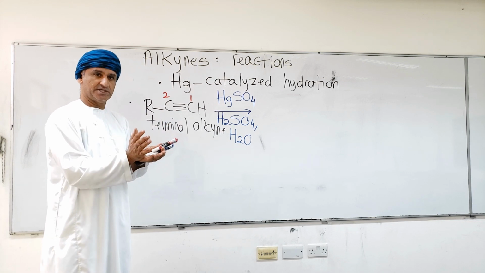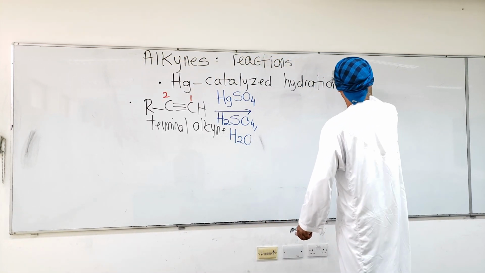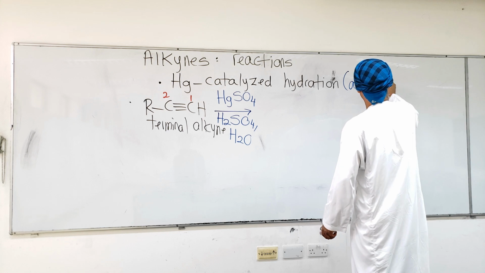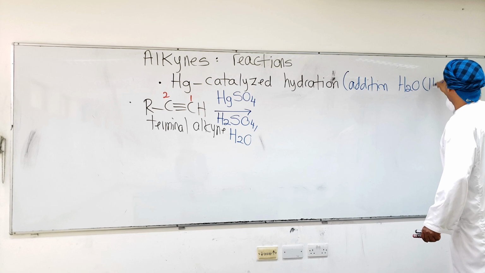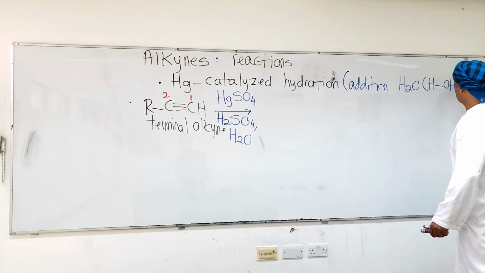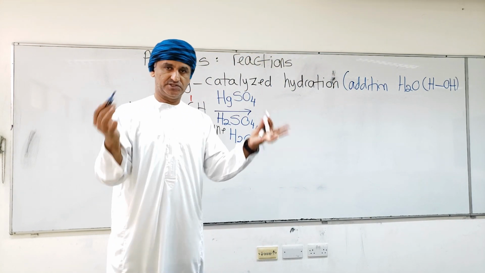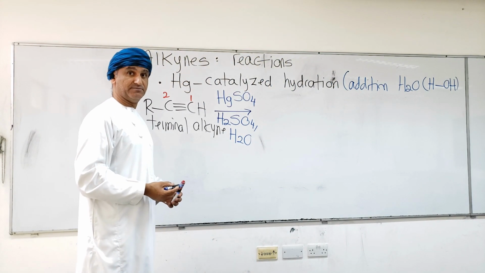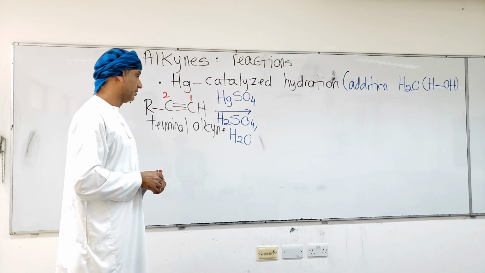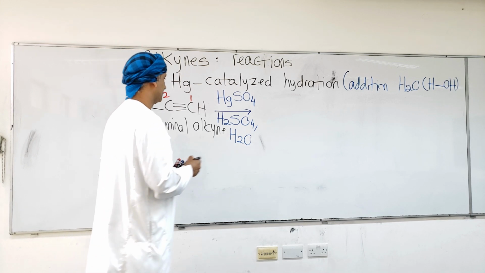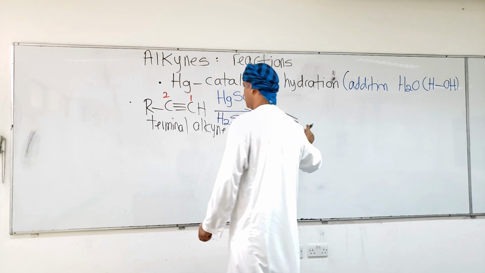This is an addition reaction of water, by the way. Remember, hydration is addition. It's actually indirect addition of H2O. You can view H2O as HOH if you want to relate this with the general representation of the AB molecule. So H will bond to carbon 1 following Markovnikov's rule, and OH will bond to carbon 2. This is the intermediate that is obtained.